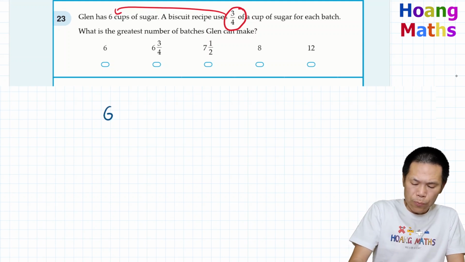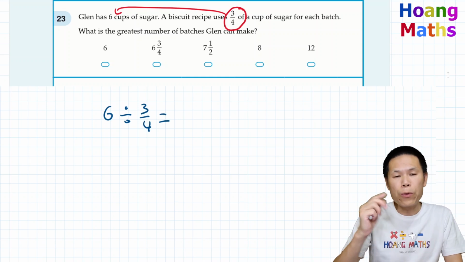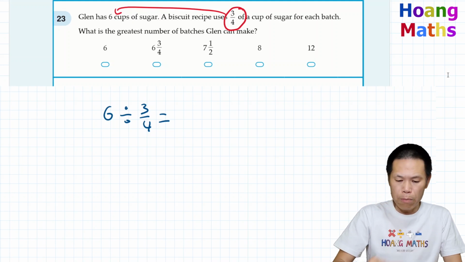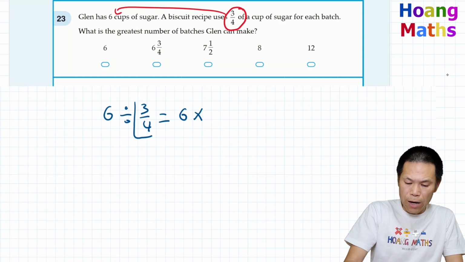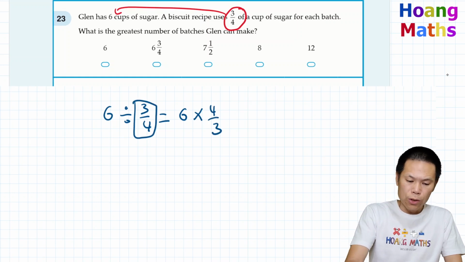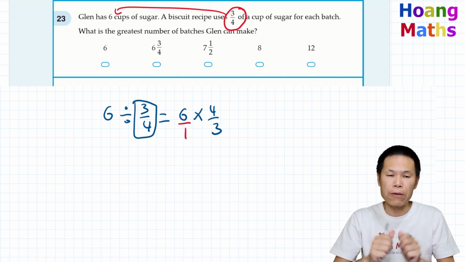So 6 we divide by 3/4. When we divide by fractions, we flip the second fraction and we make it multiply. So that means 6, we flip this fraction here, become times 4/3. So this means that 6 means 6/1. So now we just simplify the fractions.